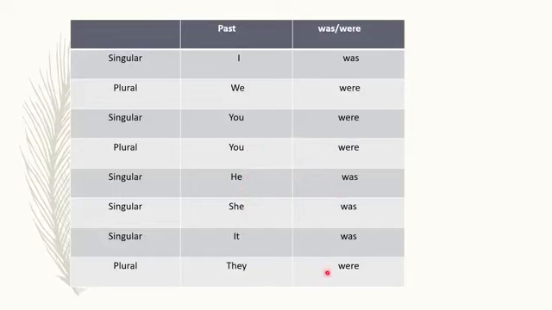They were. For the present situation, we have used is and are. But for the past situation, we will use was or were. Okay? Was and were we will use for the sentences which were completed in the past.